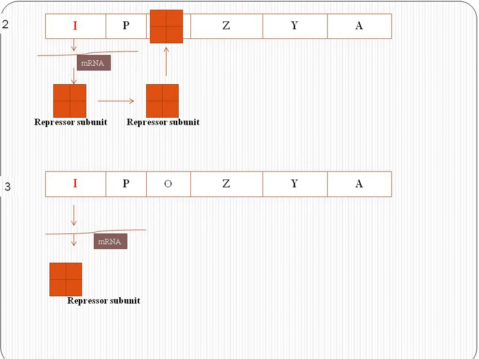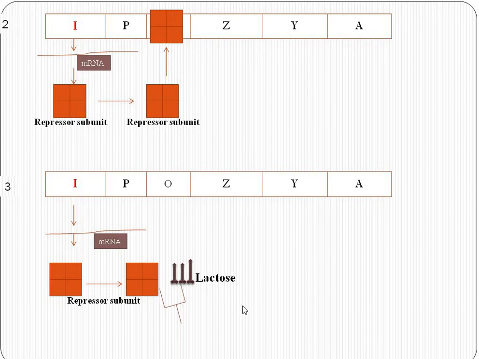Let us see the mechanism. As I discussed in the previous slide, this is the I gene which transcribes monocistronic mRNA and the translated protein, that is the repressor subunit. The repressor subunit is very eager to bind with lactose. When a little amount of lactose is available in the cellular medium, the repressor subunit binds with the lactose.